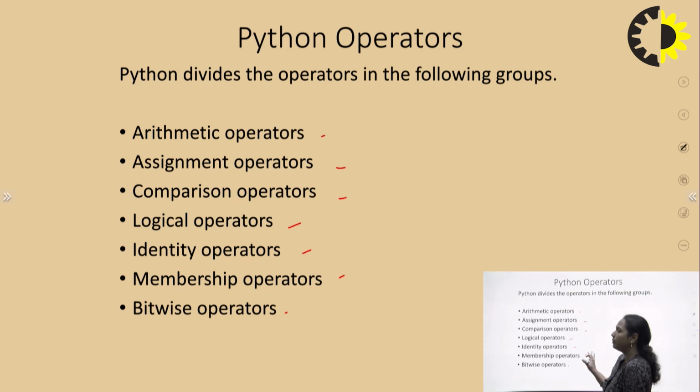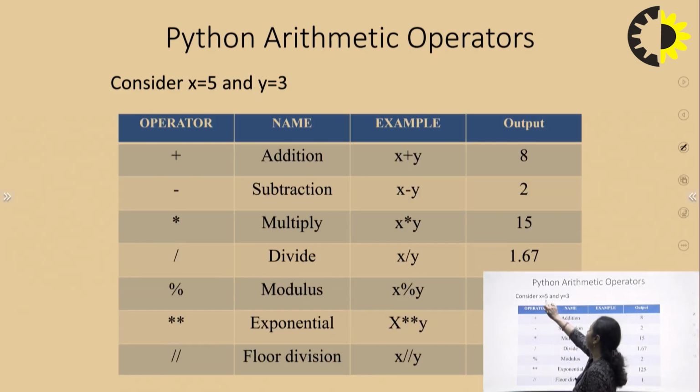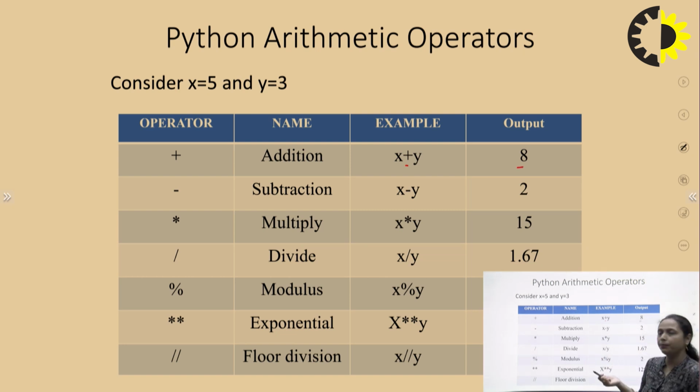We have to keep in mind that various operators work on various types of data, so we must ensure what kind of data we have and what operations are supported by those data values. For example, I am taking the arithmetic operators. I have taken the input x is equal to 5 and y is equal to 3. For addition, it is simple, the plus operator is used, and the output is 8. It is quite simple: addition, subtraction, multiplication and division.